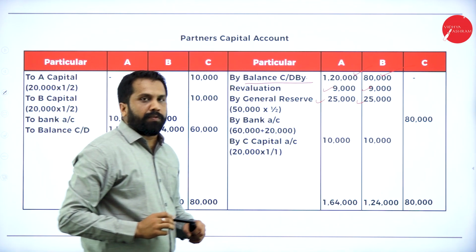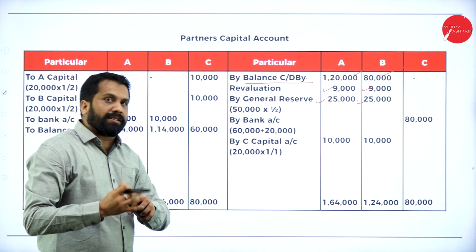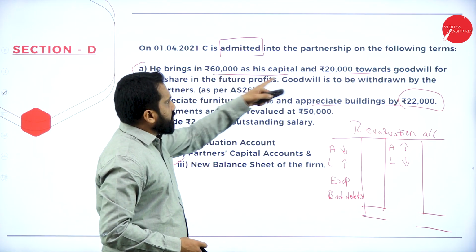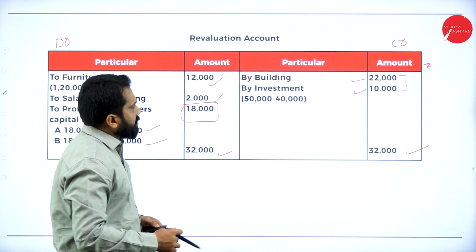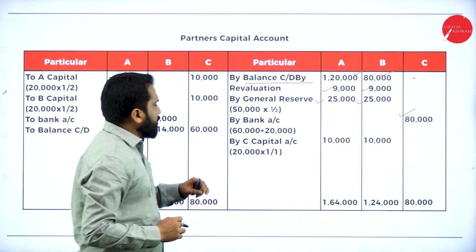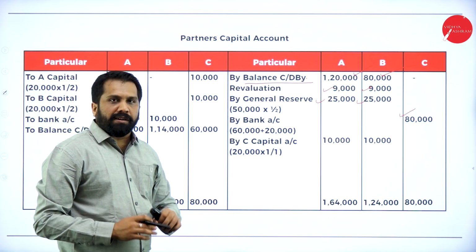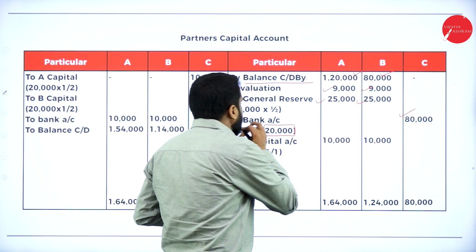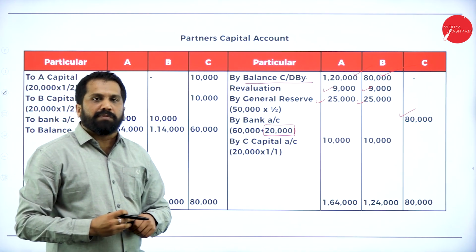Bank account means whatever the new partner brought. The new partner brought here 60,000 plus 20,000, 80,000. So, 60 plus 20, 80. In this, by C capital. In this what happens? 20,000 is what? Goodwill. Goodwill means what?